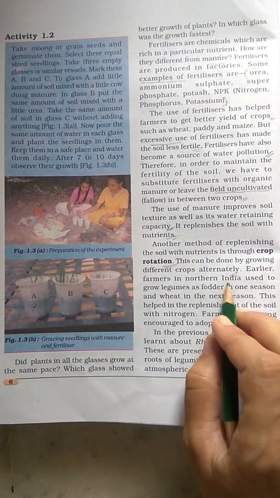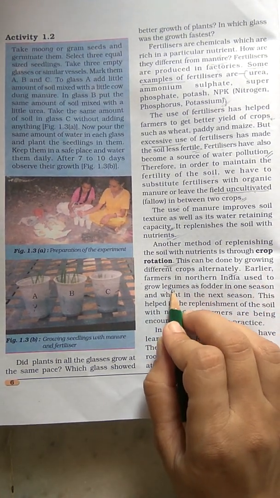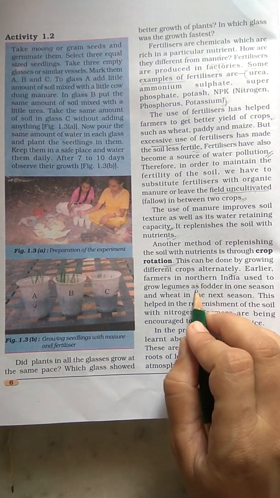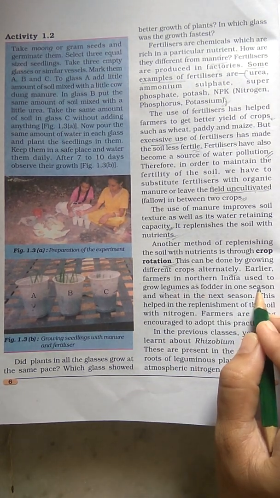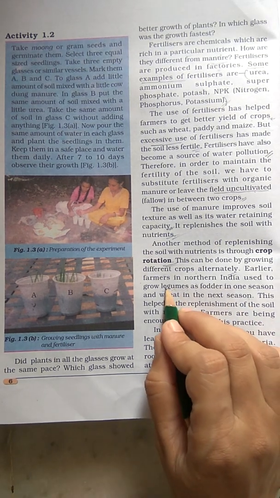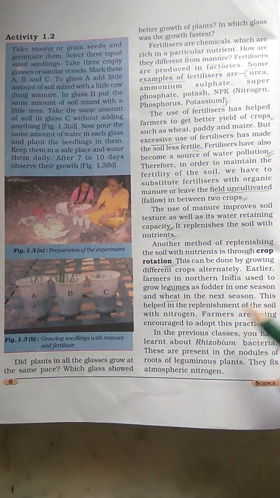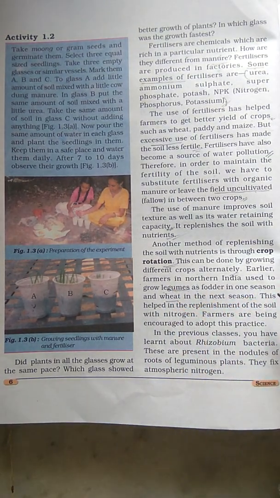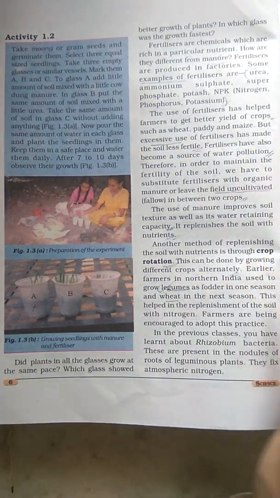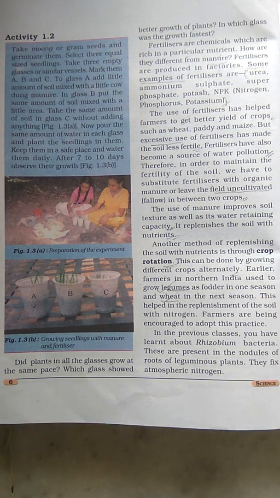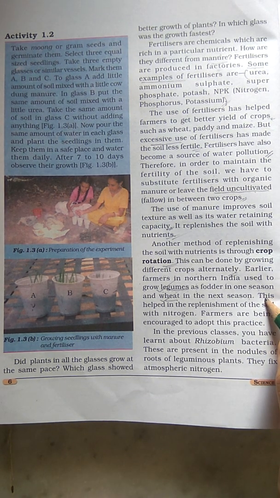Earlier, farmers in northern India used to grow legumes as fodder in one season and wheat in the next season. So in one season they grow legumes and in another season wheat. In this way we also have to follow this to increase the quality of the soil.